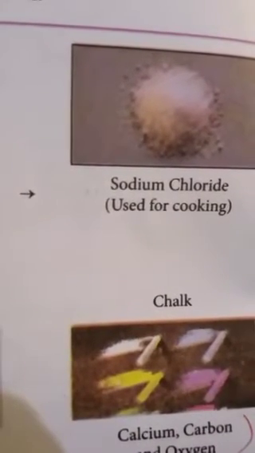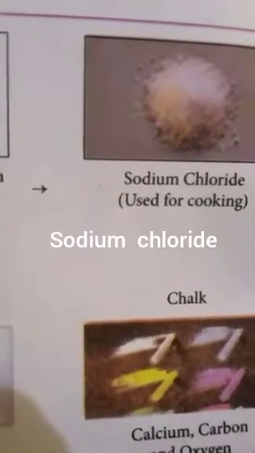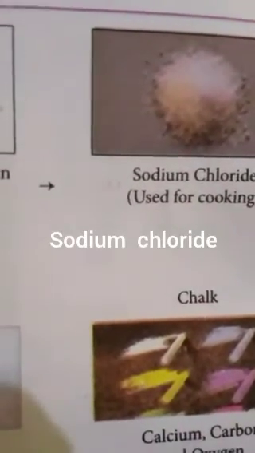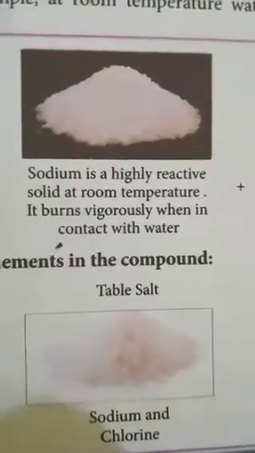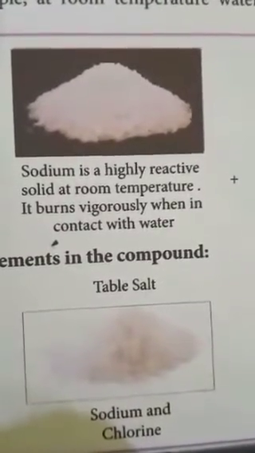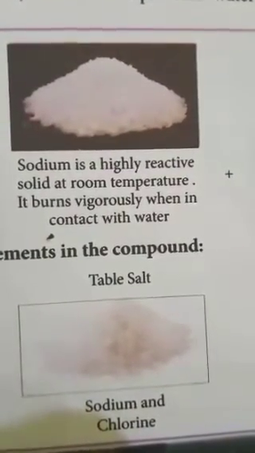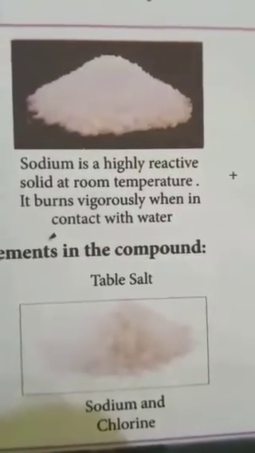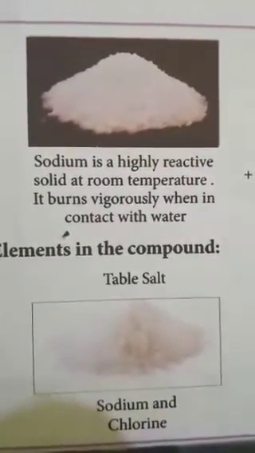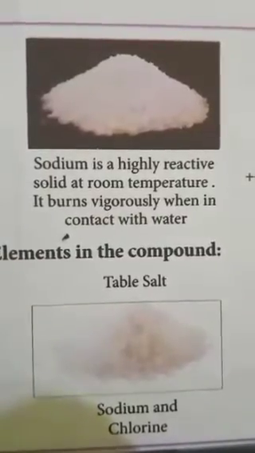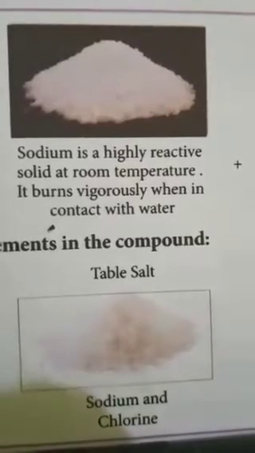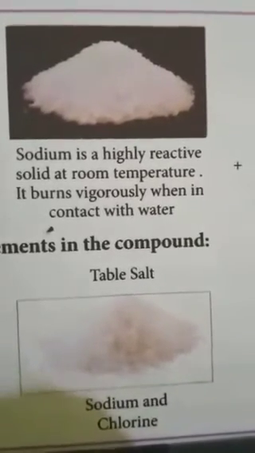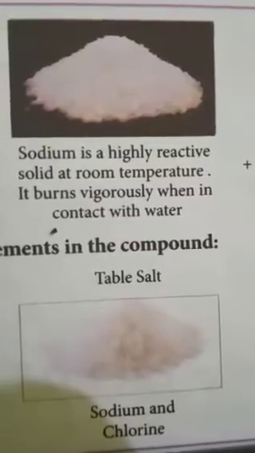Similarly, students, another example is sodium chloride. In our daily life we use sodium chloride for cooking. What are the elements present in sodium chloride? Sodium and chlorine. So sodium chloride is a compound made up of the elements sodium and chlorine. It is used in our food. Sodium and chlorine are poisonous, both unsafe for consumption.